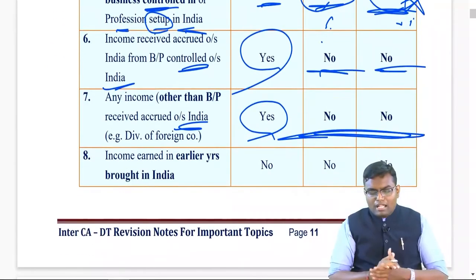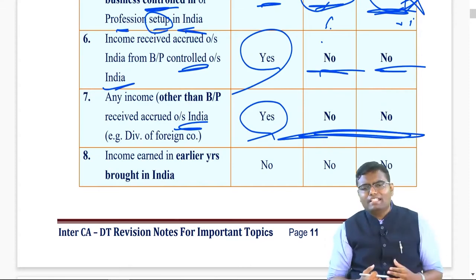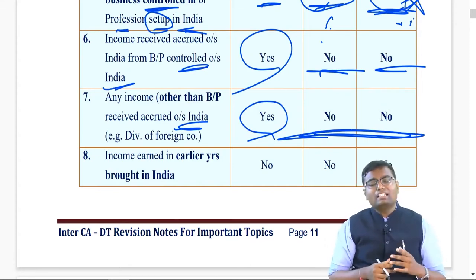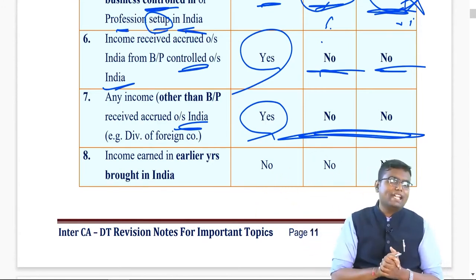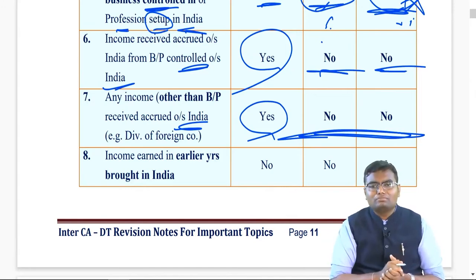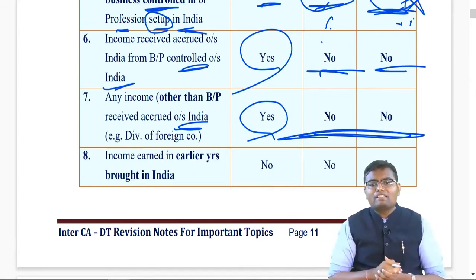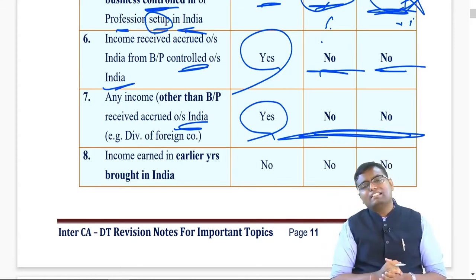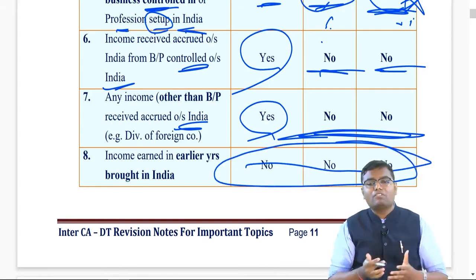Last, any income which was of earlier years, you are just bringing it into India. For example, I earned the income in 16-17 in London and then in 2021 from my London bank account I am remitting it to India. That is a past year income. In 2021 you cannot tax the same. It is not the income of this year, it is merely inflow, and that's why this kind of income is not taxable to any person, because it is not the income of this year.